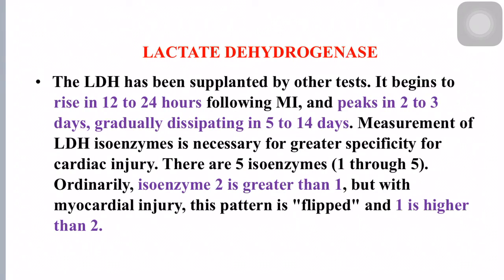And in a nutshell, number 1, myoglobin is the most sensitive indicator of muscle injury and earliest to rise after myocardial infarction. A negative myoglobin can help to rule out myocardial infarction. And number 2, LDH isoenzyme 1 is higher than 2 in myocardial infarction. And number 3, troponin is a superior marker for diagnosing myocardial infarction, and troponin I is the most specific cardiac marker. And a combination of creatine kinase and troponin will diagnose most myocardial infarctions.